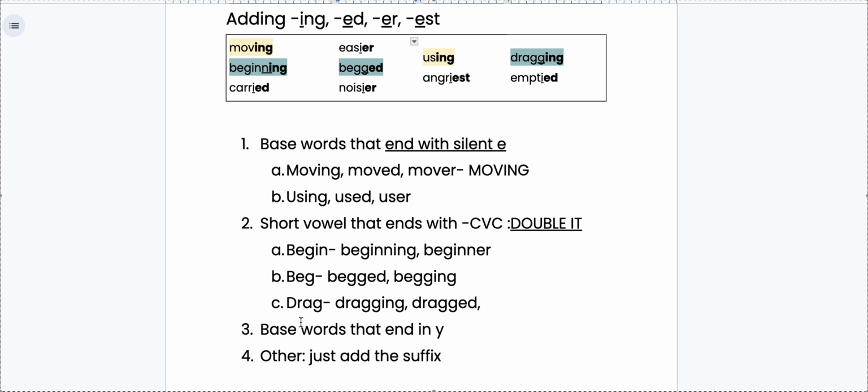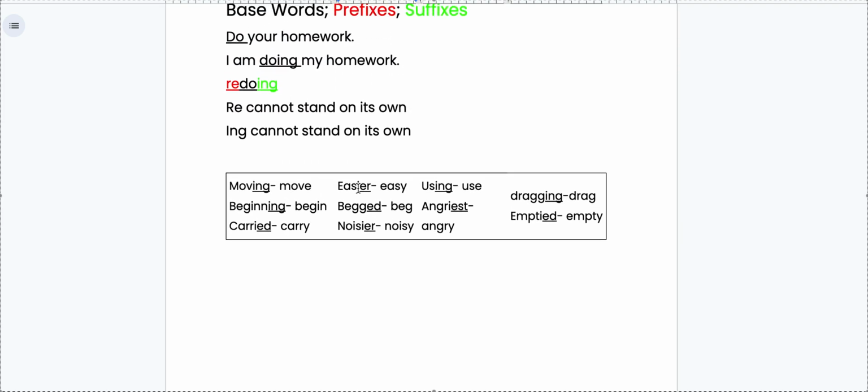Our next rule is talking about base words that end with Y. Let's go back up here and look at our spelling words with their base words. Do you see any of the base words that I typed in here that end with Y? I'll give you a hint.